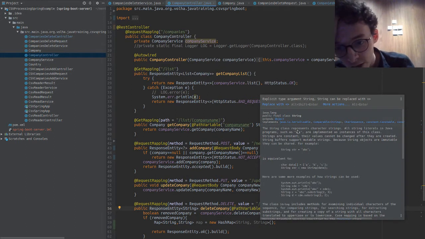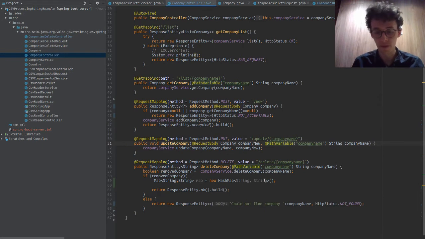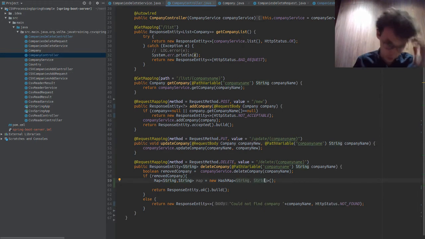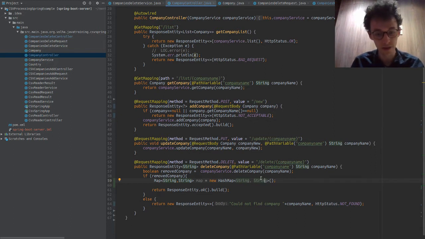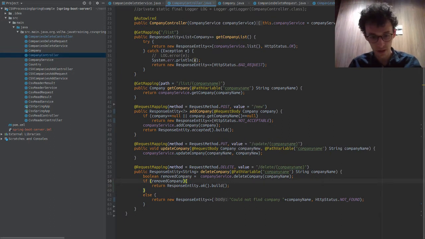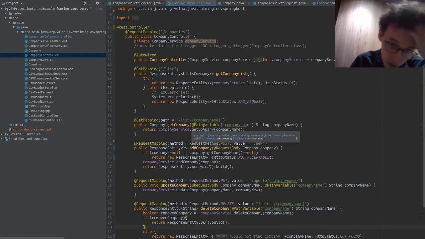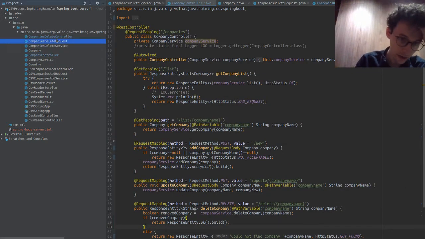The string class represents, oh, it's just explaining string. So basically, what it should be saying, but it hasn't got enough space, is it's redundant to say that, because we can already infer it, because we're declaring it as an instance of that. So I will not dwell on that any further, but that's why we can use that there. Okay, moving on. Let's look at the company's delete service.